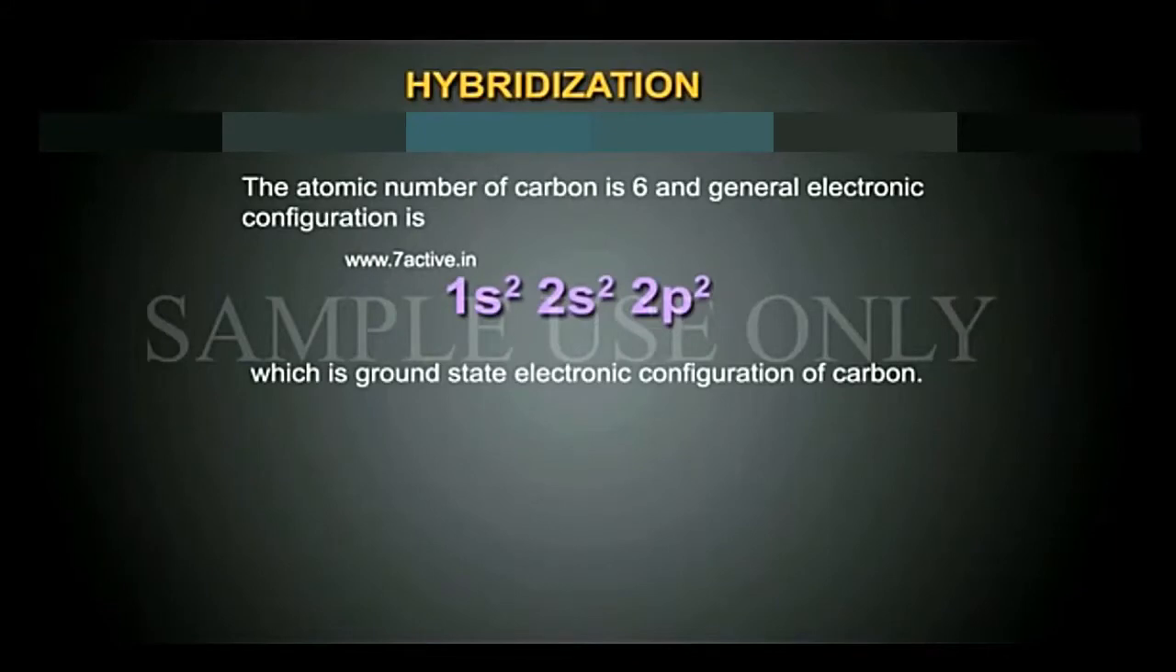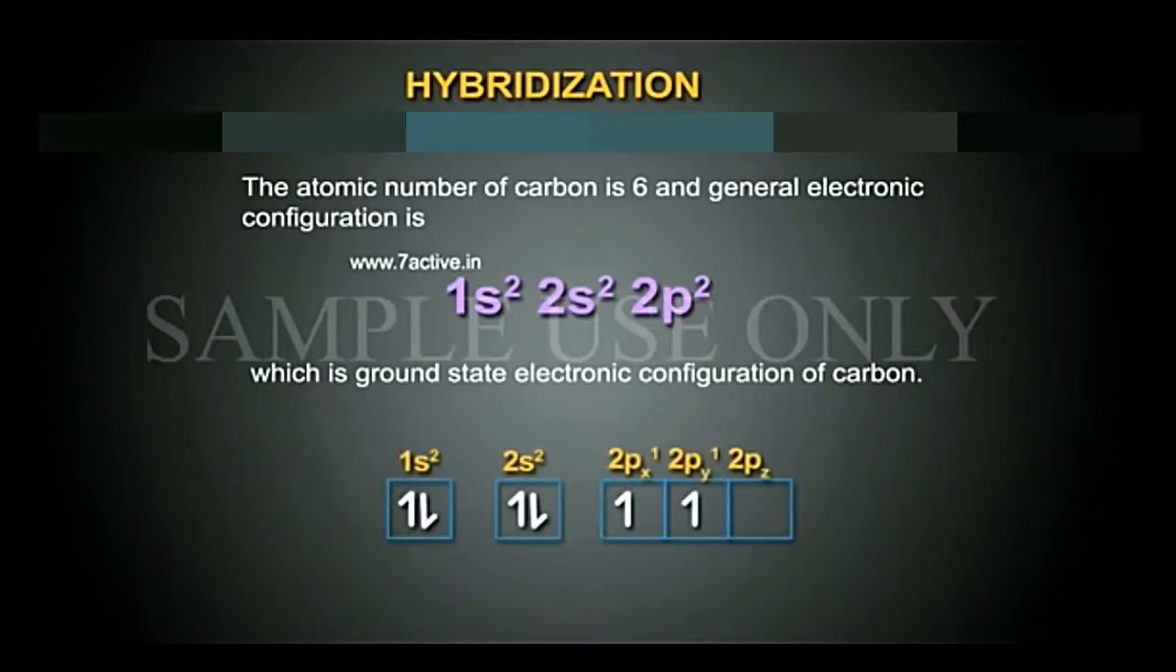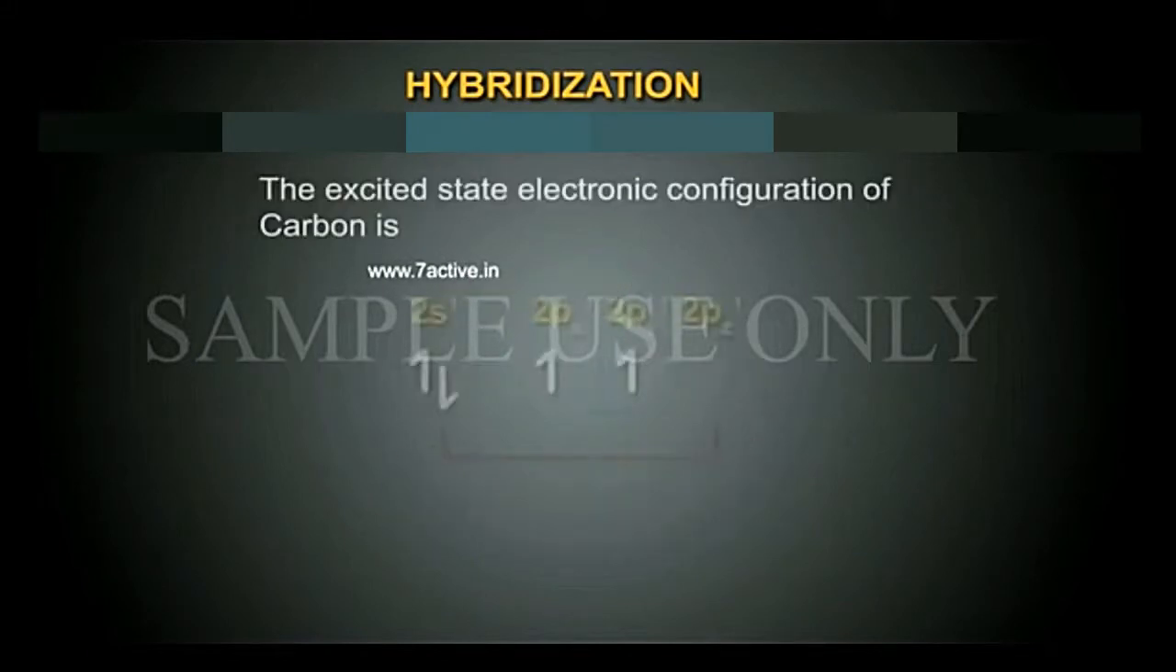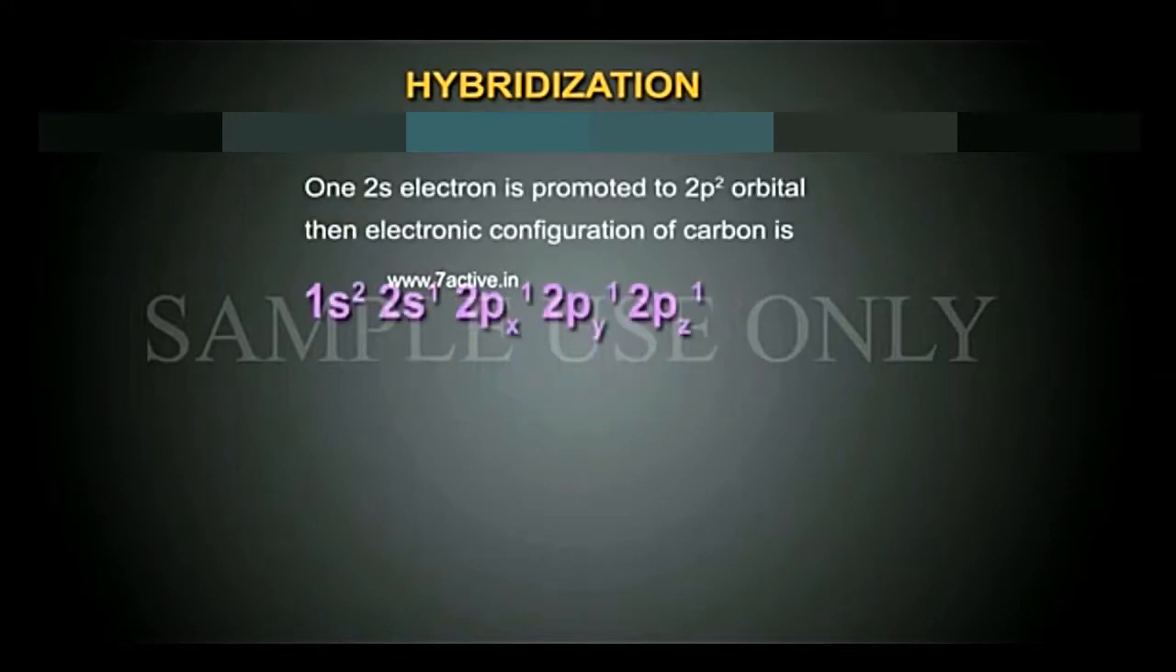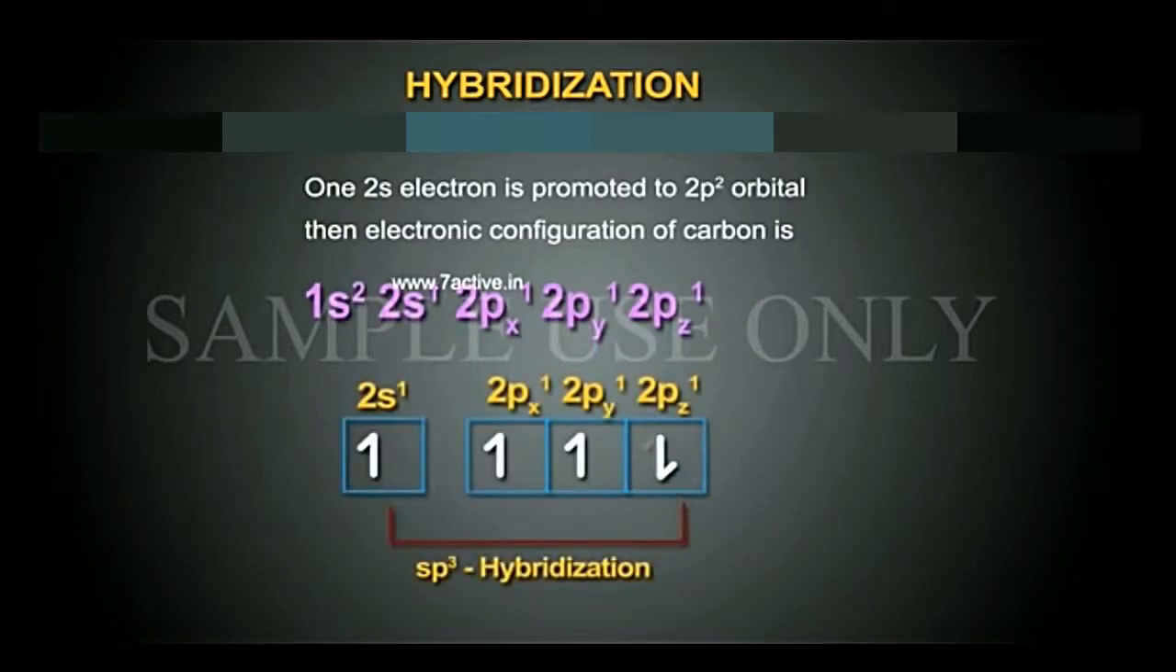The electronic configuration of carbon in its ground state is 1s2, 2s2, 2px1, 2py1. But in the excited state, one of the 2s electrons enters the 2pz orbital, and the electronic configuration is found to be 2s1, 2px1, 2py1, and 2pz1.